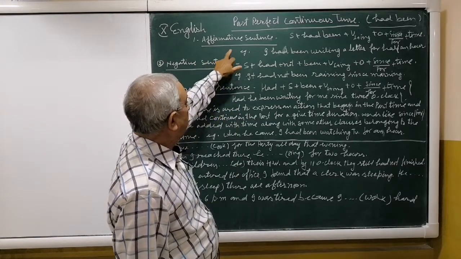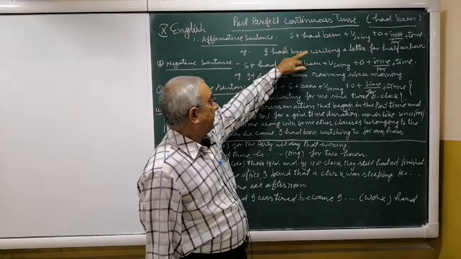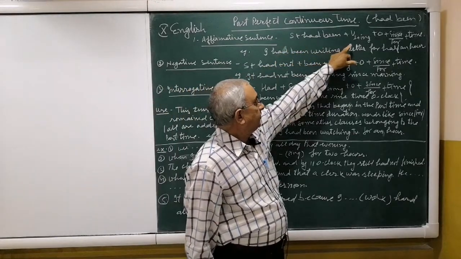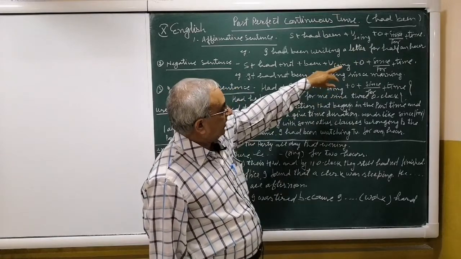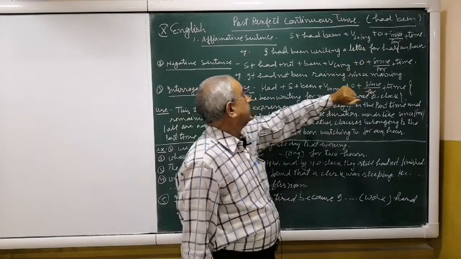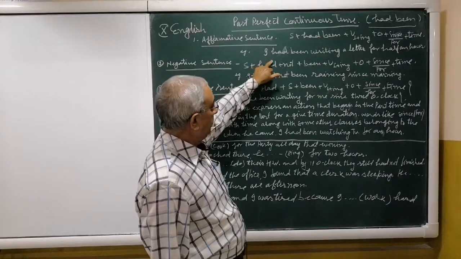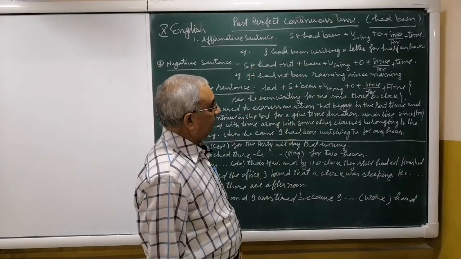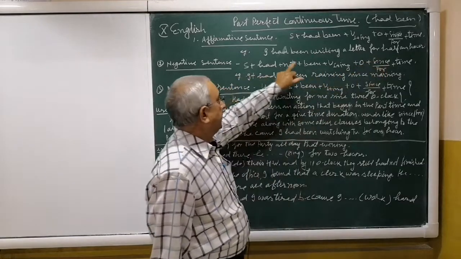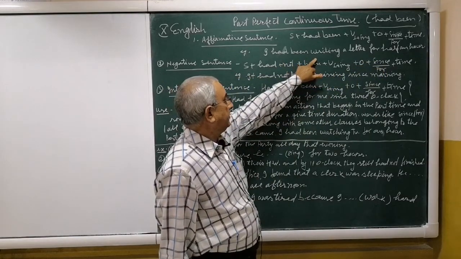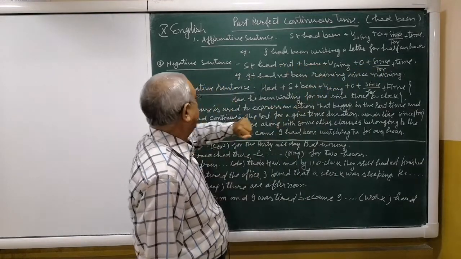See the pattern of affirmative sentence: subject plus had been plus present participle form of the main verb plus object plus since or for plus time. For example, I had been writing a letter for half an hour. For half an hour, it has been given time here. So had been plus ing form, present participle form of main verb, writing.